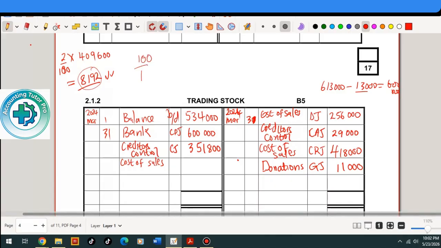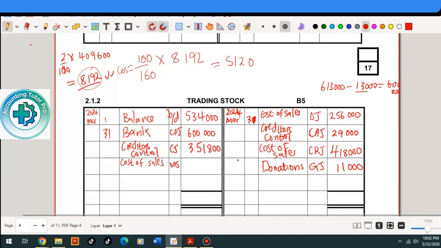Cost is 100%. These goods were returned at the selling price of 8,192. So the cost of sales for these goods is 5,120. We say cost of sales, folio DAJ, amount 5,120.